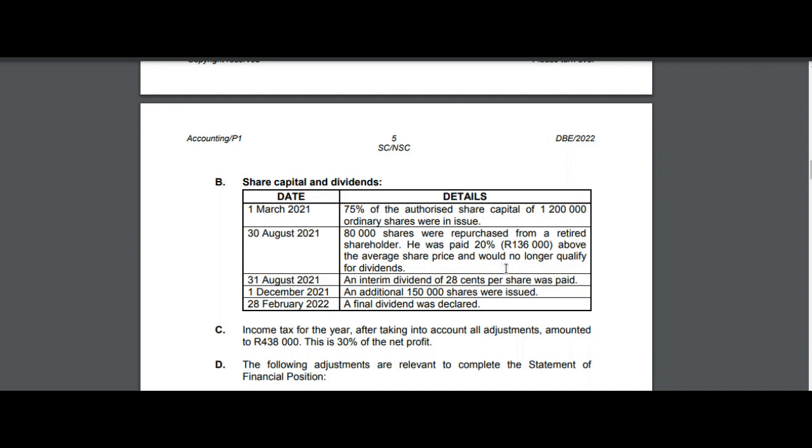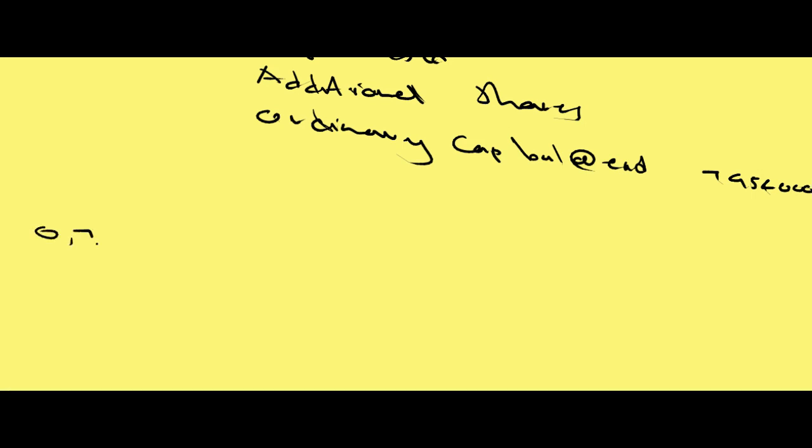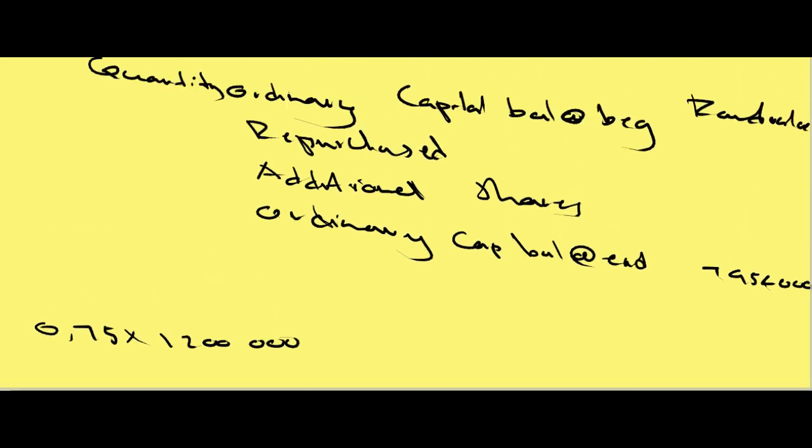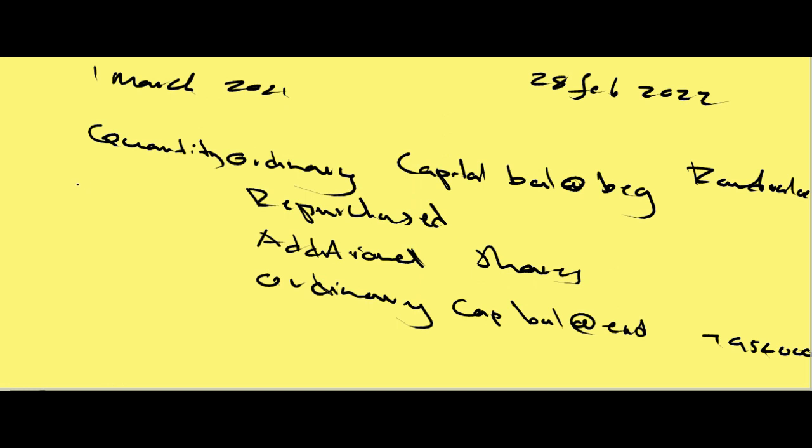Therefore, we have to compute the 75% of 1.2 million and find out how many shares were in issue. You have 0.75 as your 75% multiplied by your 1.2 million. Then you have the answer that it's 900,000 shares. This is the quantity at the beginning.